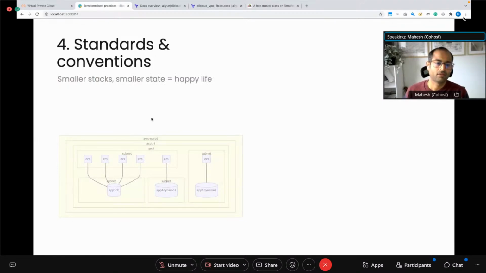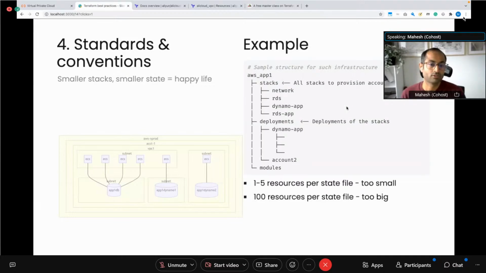And then finally, when you create these stacks or organize your code, do not put too many resources. Let's say in this example, I have 10, 20 different resources all deployed in one account. Now, I could deploy all of them using one Terraform stack, or I could split them into different stacks. My guidance is if your Terraform state has 100 or more resources, it's already too big. And at the same time, if your Terraform stack has fewer than 10 resources, it's probably too small. So make sure there's a fine balance.